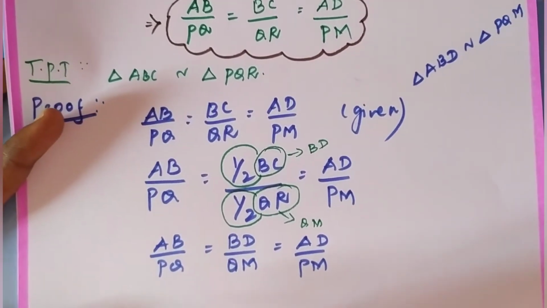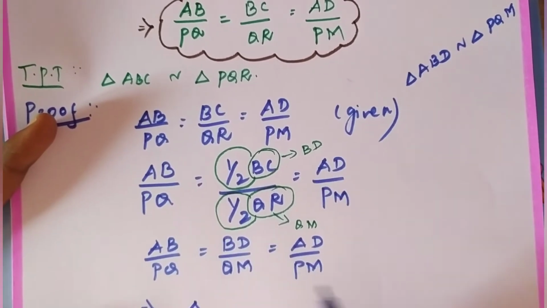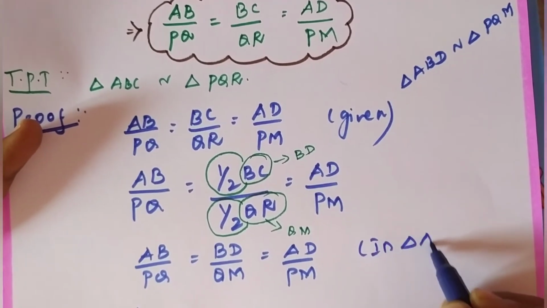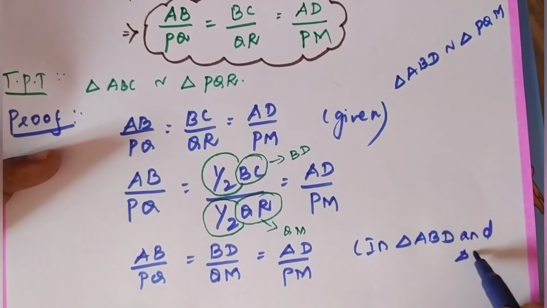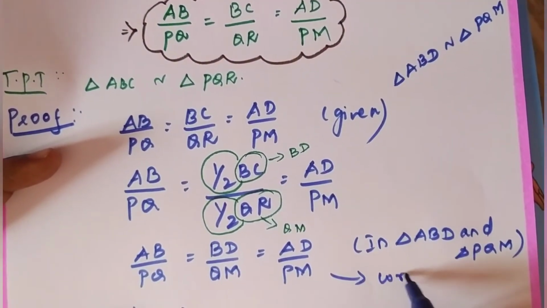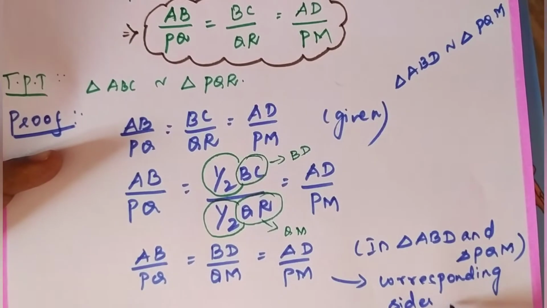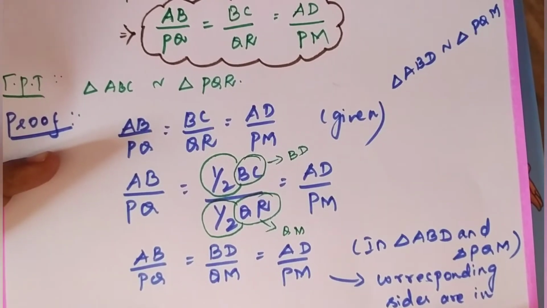Since all the sides are in proportion, I can tell that in triangle ABD and triangle PQM, corresponding sides are proportional.